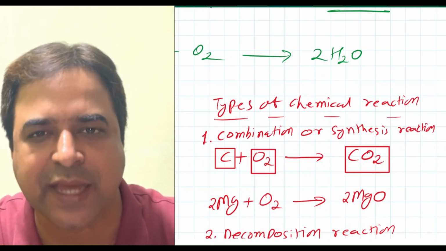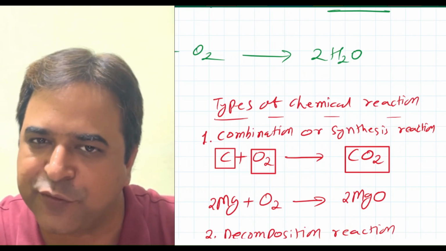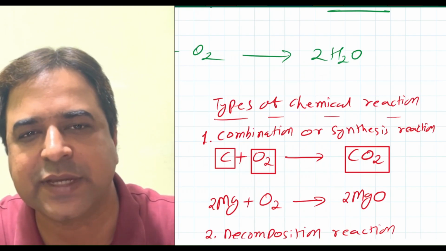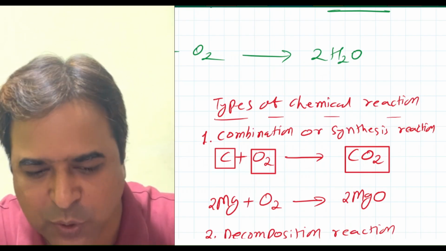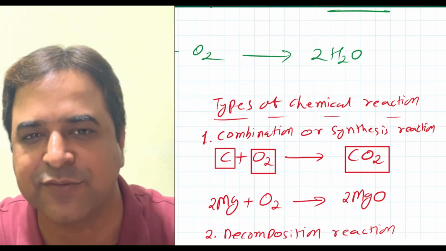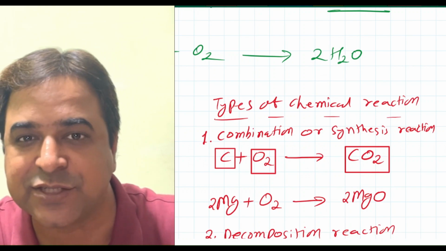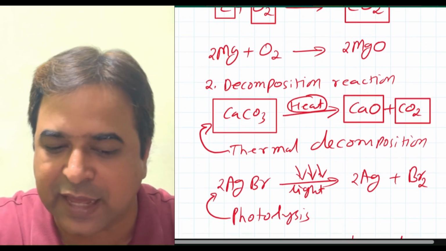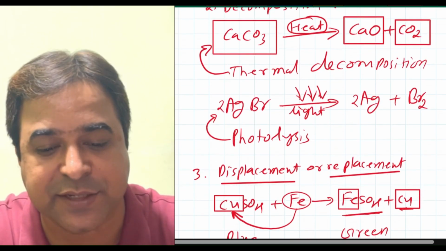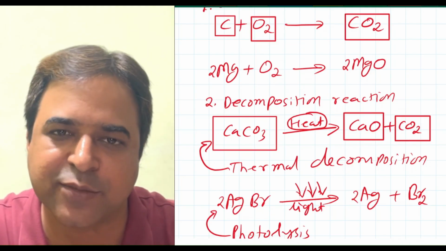Endothermic reaction is a type of chemical reaction wherein energy is absorbed, while exothermic is a type of chemical reaction wherein energy is released. So out of this all, you can understand in which case energy is being released. Carbon is burning, it is releasing energy, so it is an exothermic reaction. And out of this, which one is absorbing energy? You can see here, heat is being absorbed. So it is an endothermic reaction.